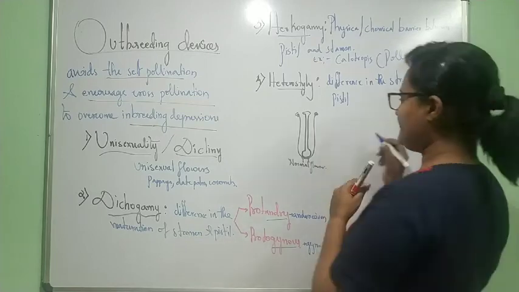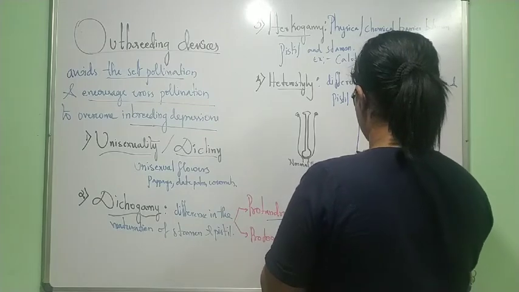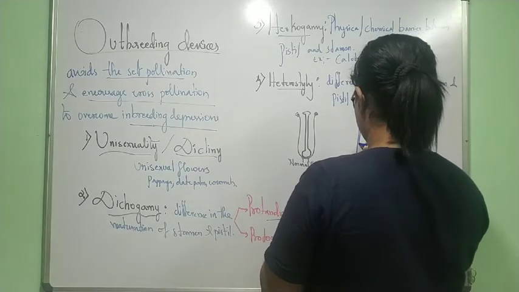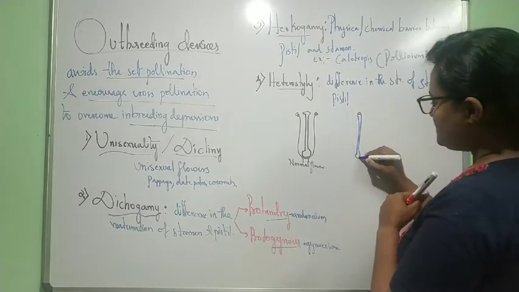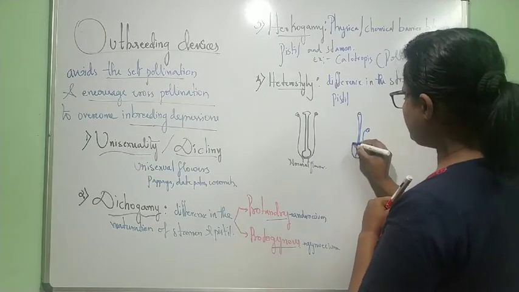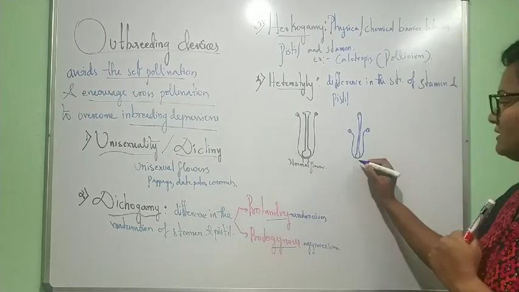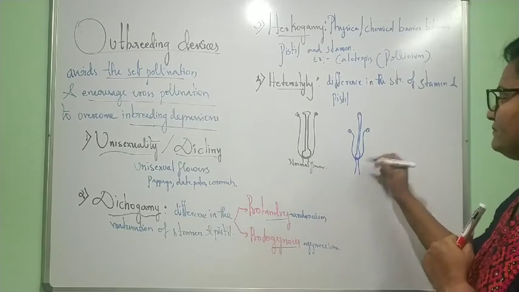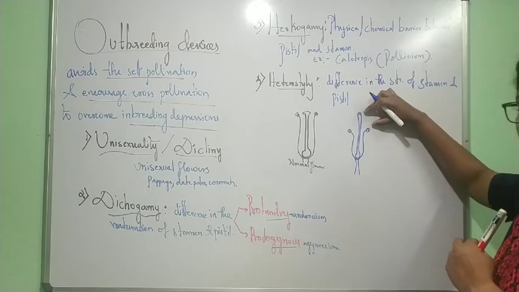Here, this is the pistil, and sometimes the anthers will be very short like this. This is one morphological difference, a height difference.